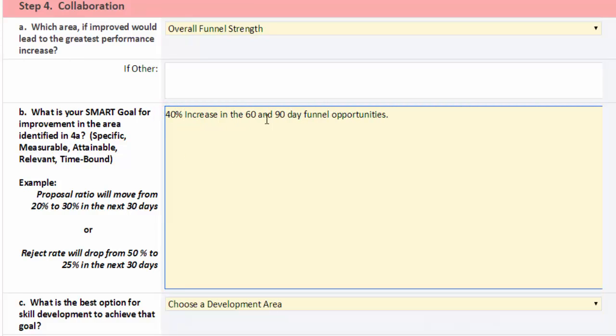40% increase in the 60 and 90-day funnel opportunities, both in quantity, specifically in the number of opportunities with close dates of 60 and 90 days out.